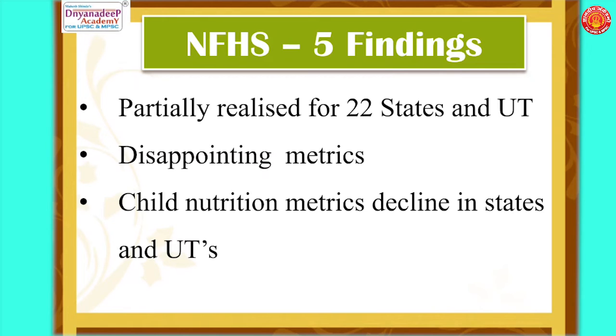Let's talk about the states which have shown a negative performance. Gujarat, Maharashtra, West Bengal have shown an increase in the anemic cases and of wasted children. That is, low weight for height means wasted children, when compared to the family health survey that was carried out in the year 2005-6 and in the year 2015-16. 13 states have shown an increase of childhood stunting, that is low height for age, compared to the fourth round.